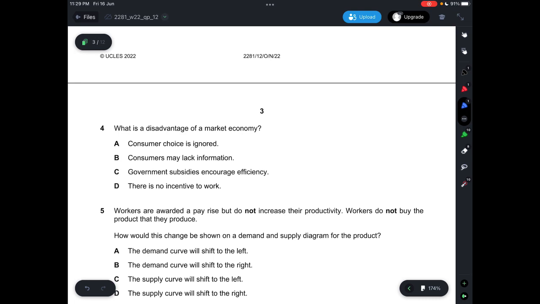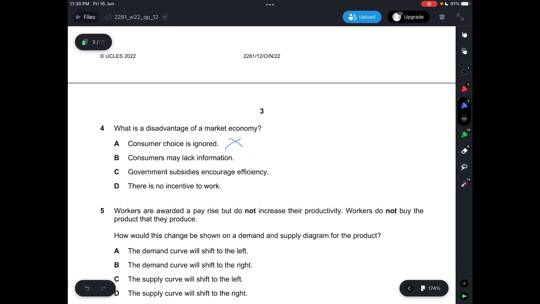So to say that consumer choice is ignored is not correct, because consumers do have a choice between, let's say, good A, good B, good C, or whatnot. For example, with tea and coffee, they can choose to consume tea instead of coffee. And as a result, the demand for coffee would decrease. So it does indeed exist. So A is not correct.